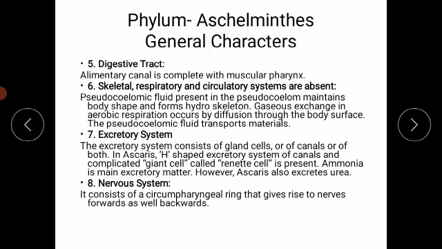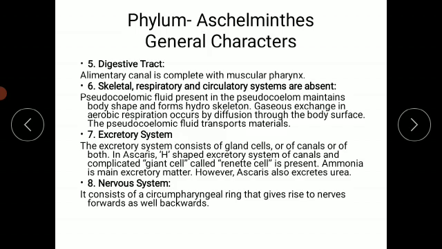Ammonia acts as the main excretory material, and Ascaris also excretes urea. So the waste material is excreted in the form of ammonia, and in case of Ascaris it is also excreted in the form of urea in addition to the ammonia.